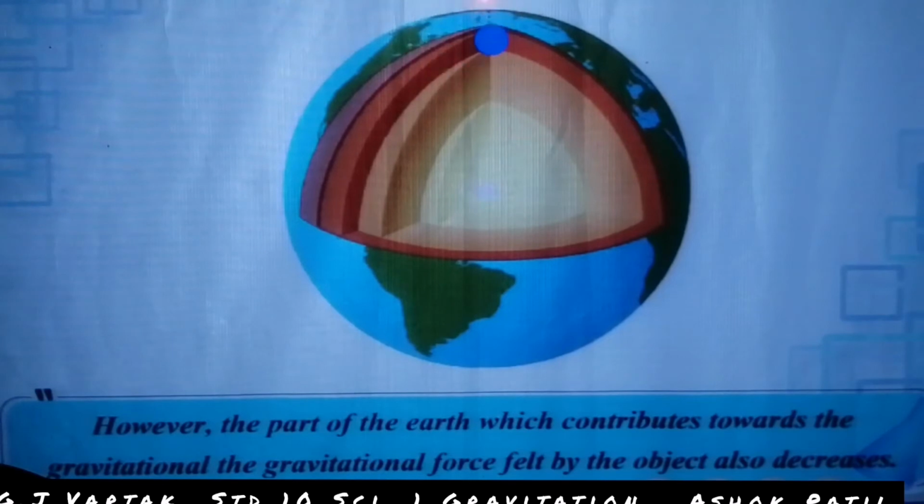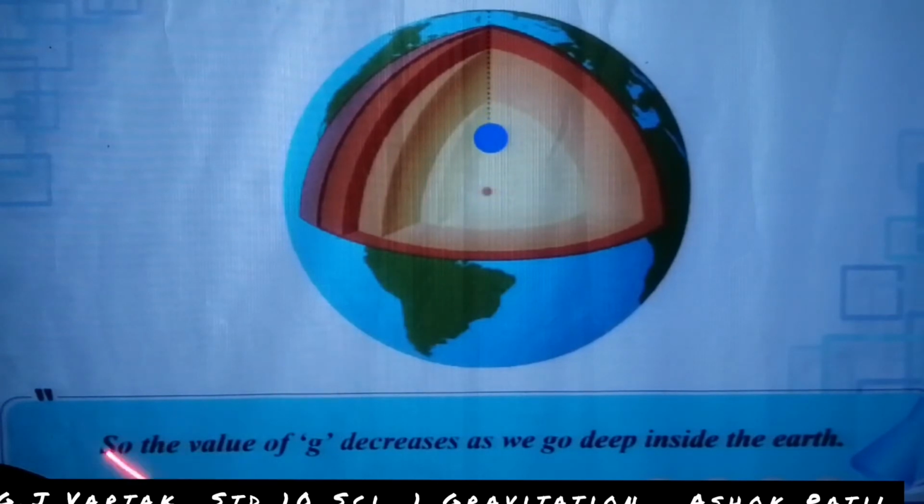Look here, some objects are going to the depth of the Earth, inside the Earth. So the value of g decreases as we go deep inside the Earth. This sentence is the most important sentence: the value of g decreases as we go deep inside the Earth.